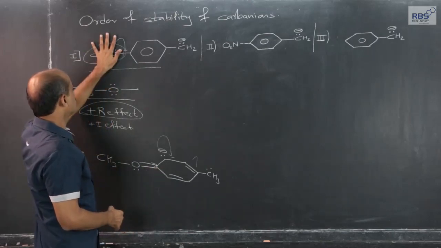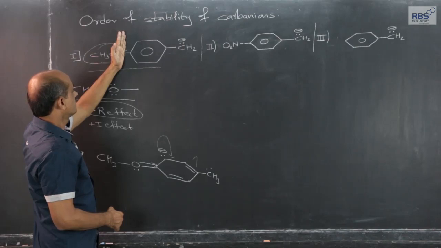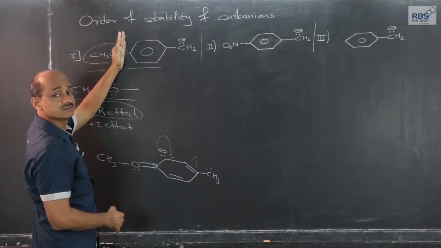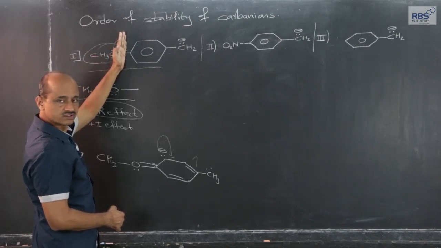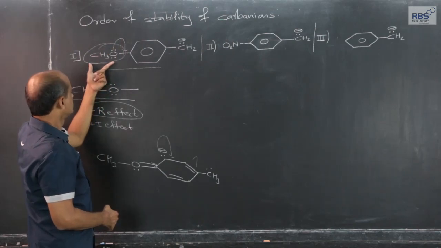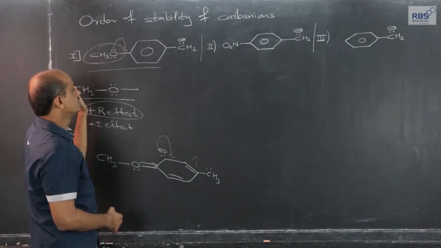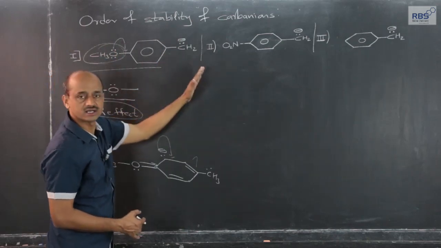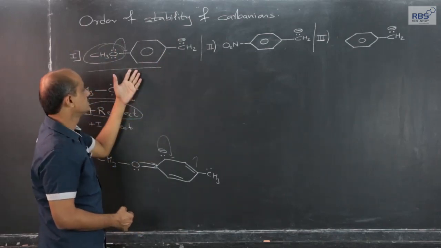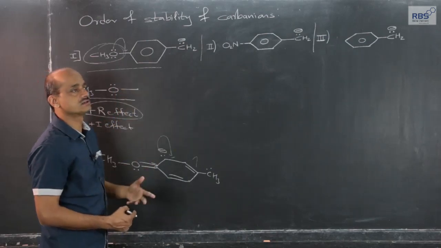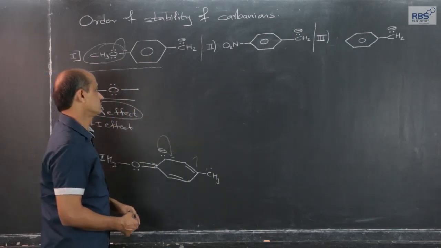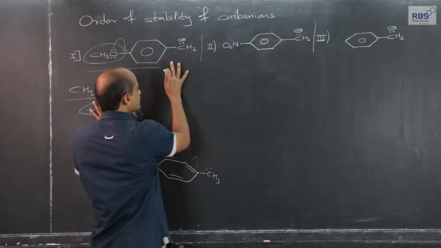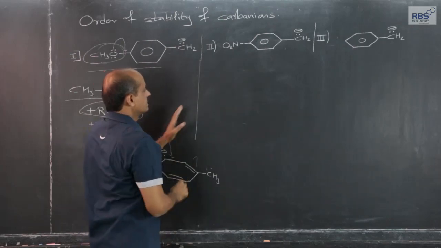That way, this alkoxy group, as compared to if it were not present, if this were hydrogen, will increase the electron density in the ring towards the carbanion, and therefore, it will to a certain extent destabilize the carbanion.